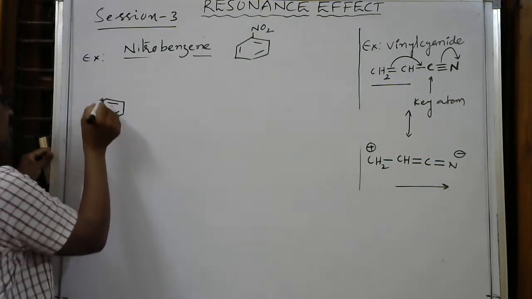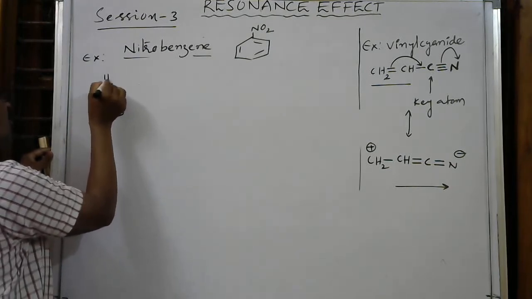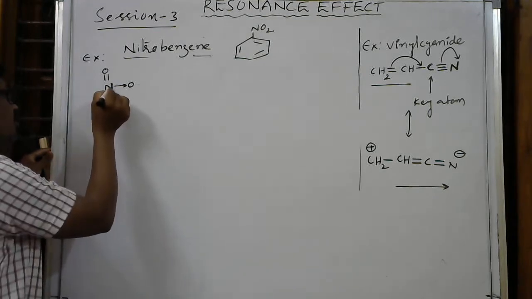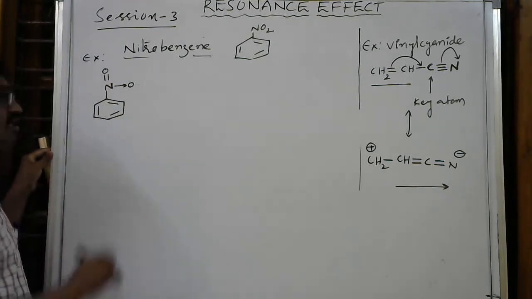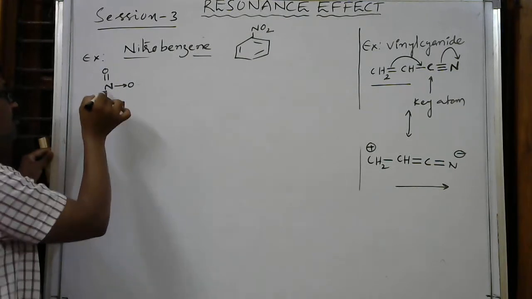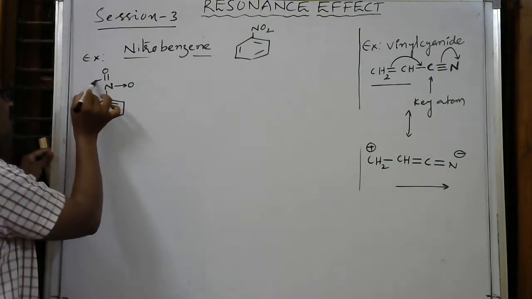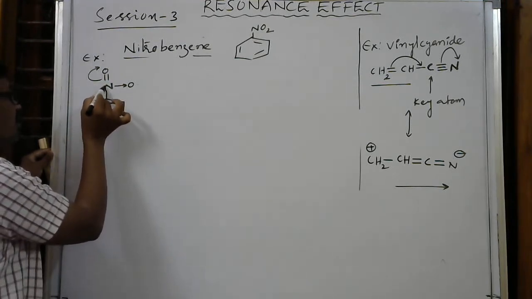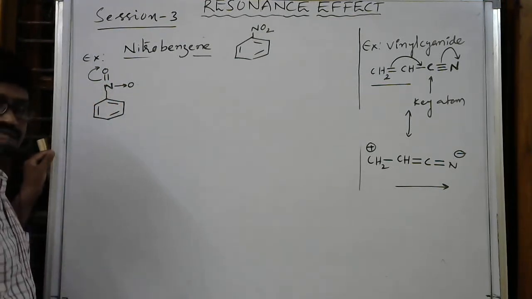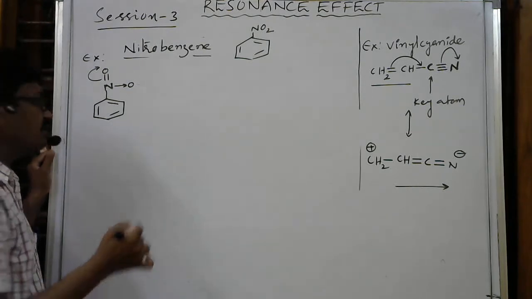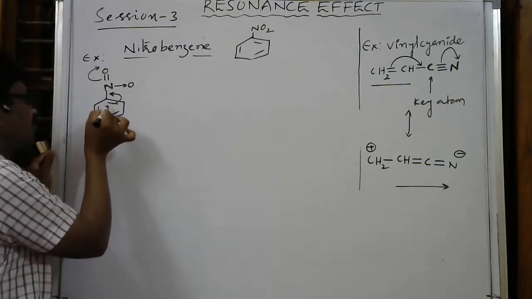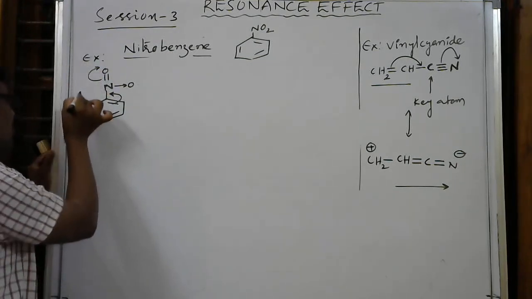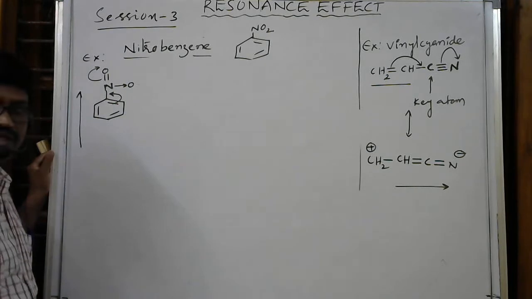There are 6 pi electrons. Here N, double bond O, and here this is one coordinate covalent bond. So nitrogen is the key atom. It is with oxygen. Between these two, there is a multiple bond. When these pi electrons shift from nitrogen to oxygen, the electron density on nitrogen decreases. So to satisfy the decreased electron density, it will take electrons from the ring to the nitrogen side. So here electrons are moving from the ring to the group side.